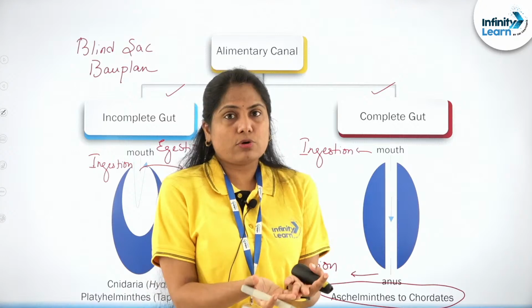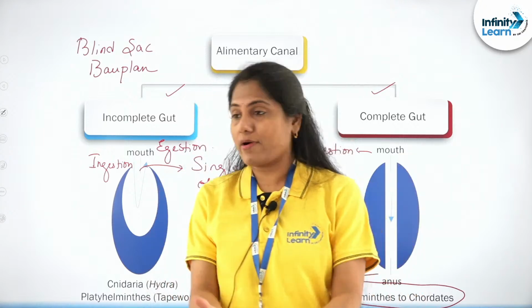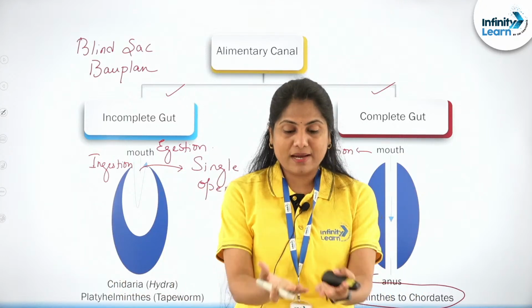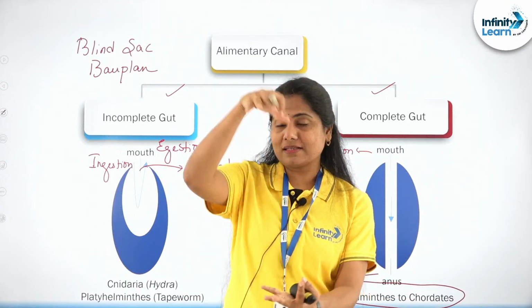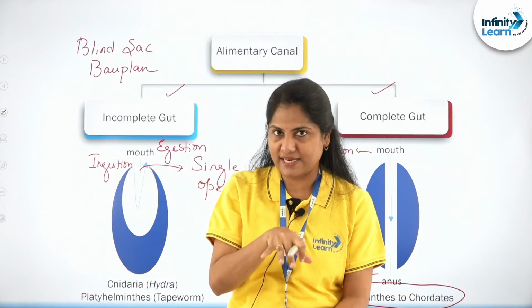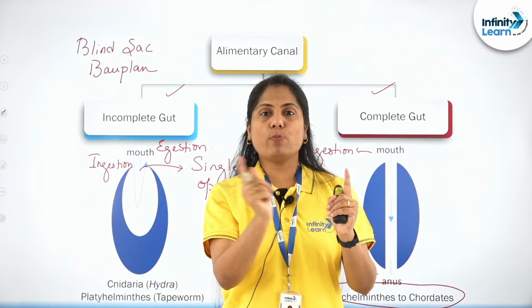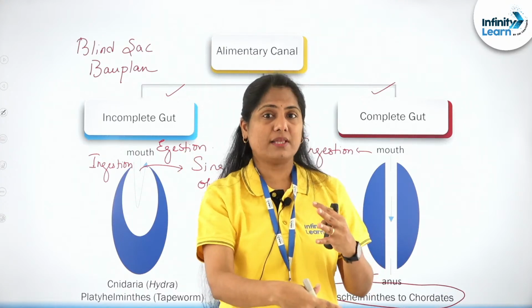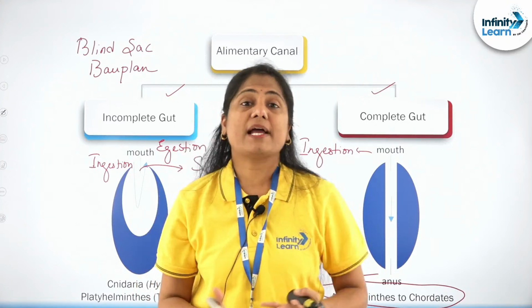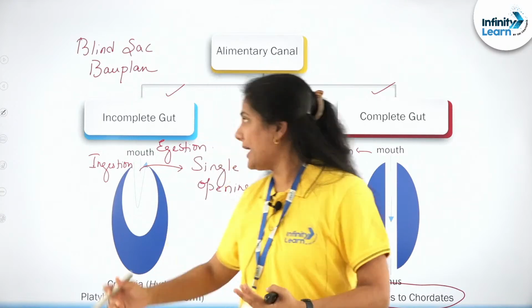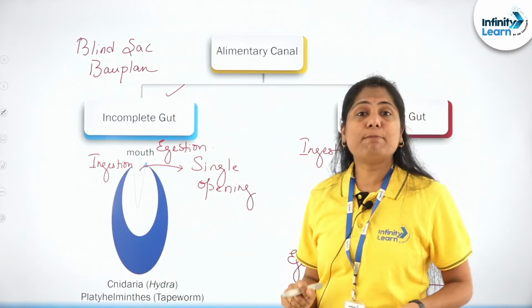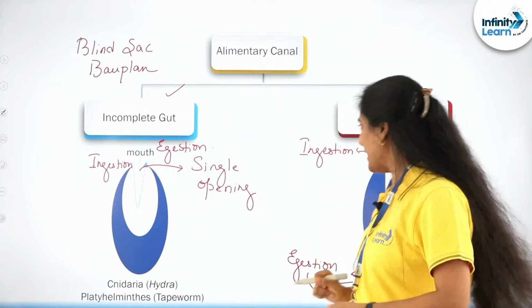Just like the rice bag or the wheat bag that you have at home, it's blind on one end. That's how it's able to hold the contents, and it has an opening at the other end so that you can pour in the contents. Such a body plan is referred to as the blind sac body plan.